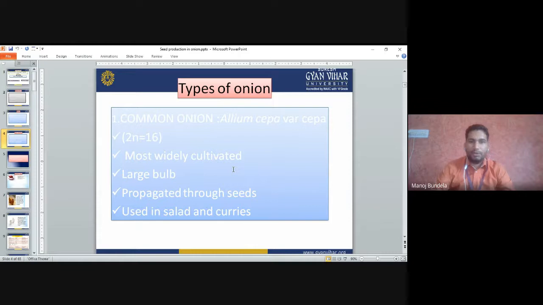Types of onion. There are two types of onion. First is the common onion that we normally grow, Allium cepa variety cepa. The chromosome number is 2n = 16. It is the most widely cultivated onion. It has a large bulb and is propagated through seeds. It is mainly used for salad and curries. So that is the common onion.